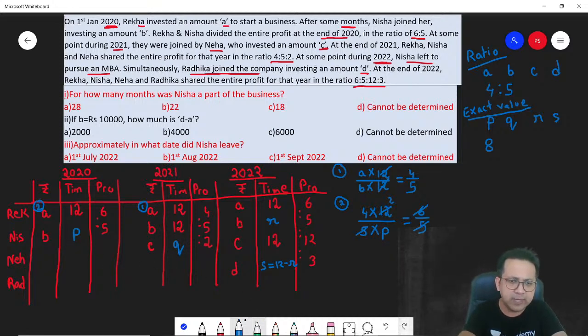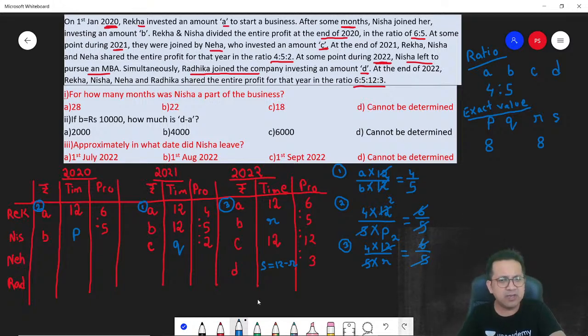So what do we know? We know A and B, we know P. What else can you determine? I think you can determine 2022 now. You can also determine R. A and B are known. I'm just writing down the steps. So A is 4. 4 into 12 divided by B into R, B is 5, 5 into R is equal to 6 by 5. 5 cancels. Can I say R is also equal to 8?